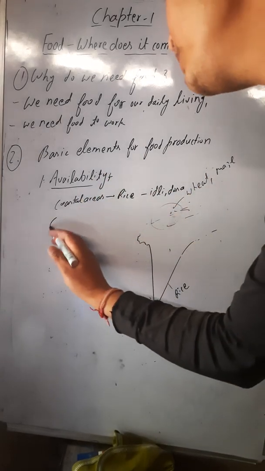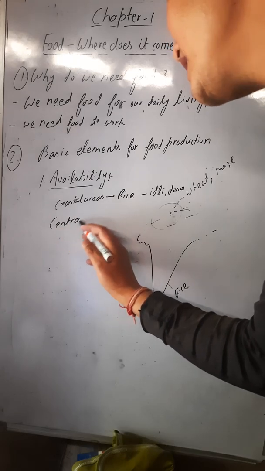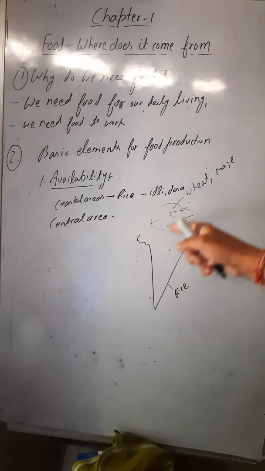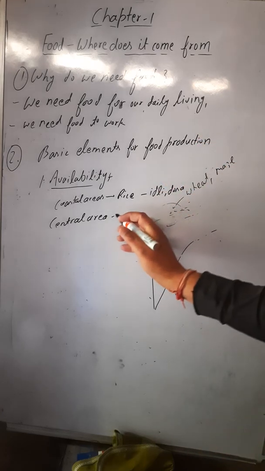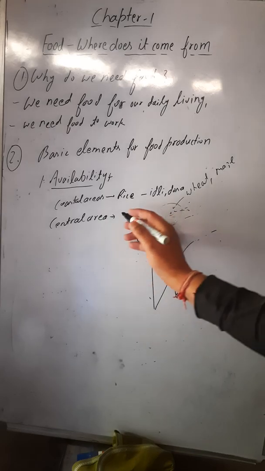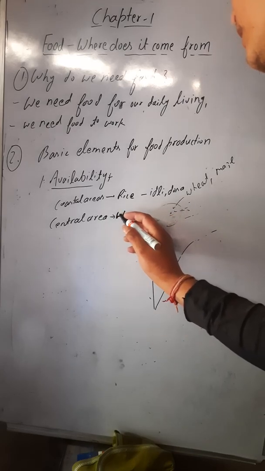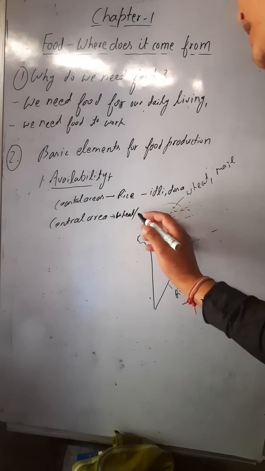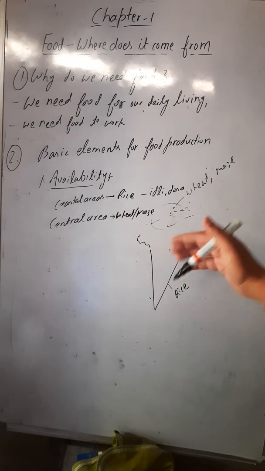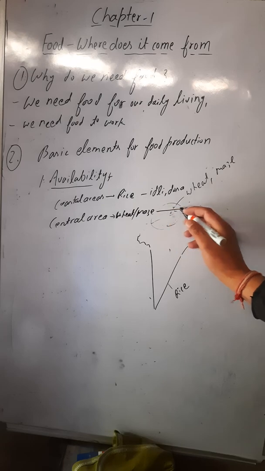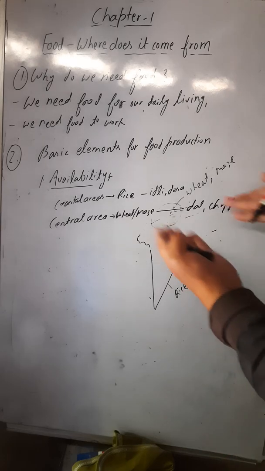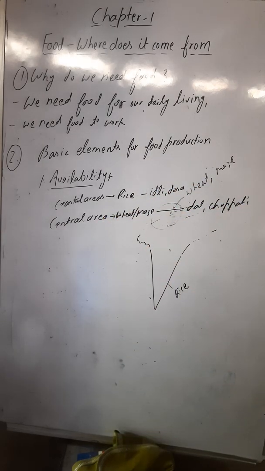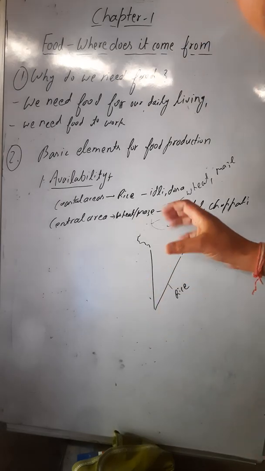Now suppose you move to the central area of India, like here, this is central India. If you are living here, what is the most easily available food there? You will get wheat and maize here. So what will be the staple food? The staple food will be dal, chapati. So these will be the staple food of the central area of India.